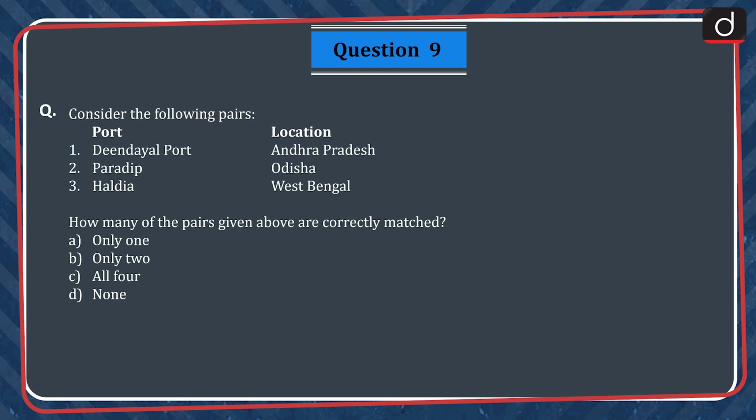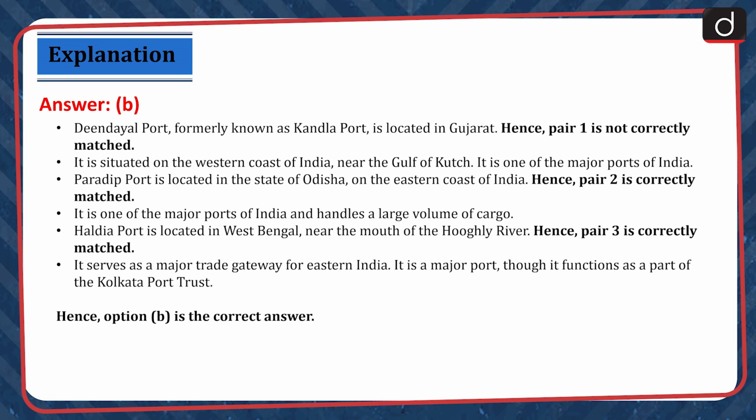Question 9. Consider the following pairs. We have ports and their locations. 1. Deendayal Port, Andhra Pradesh. 2. Paradeep, Odisha. 3. Haldia, West Bengal. How many of the pairs given above are correctly matched? A. Only 1. B. Only 2. C. All 3. D. None. The correct answer is option B.